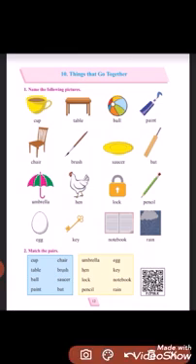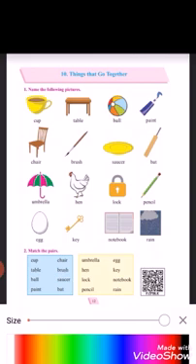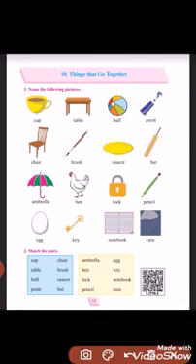Let's start. Now the cup and the saucer. Table and chair. Ball and bat.